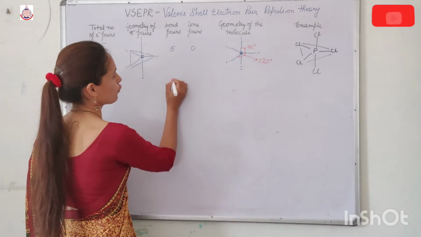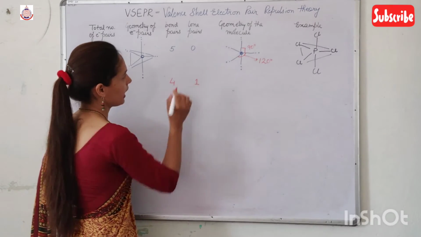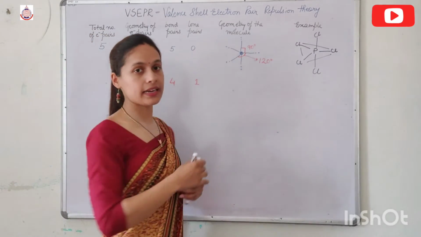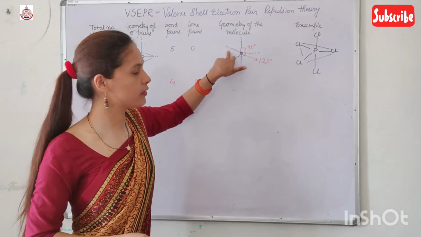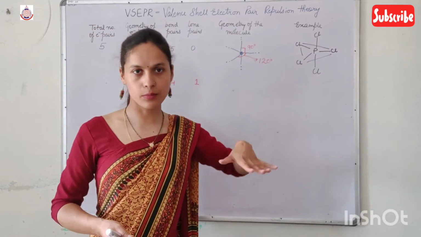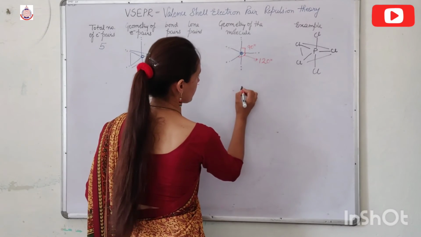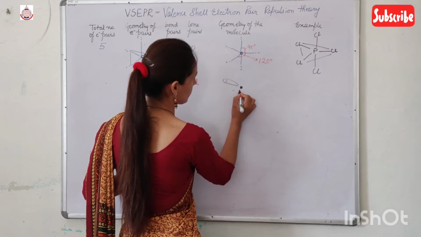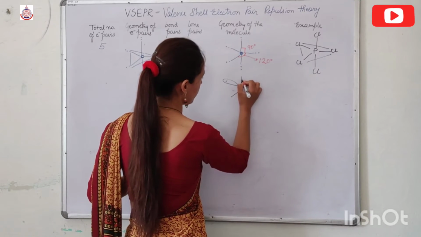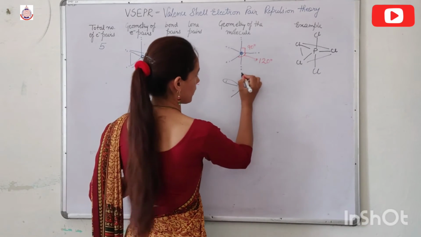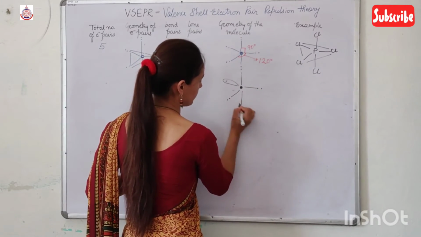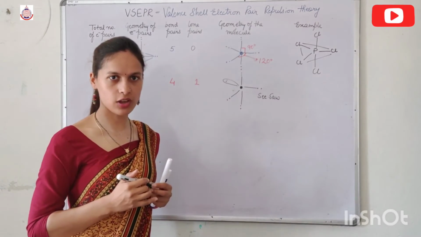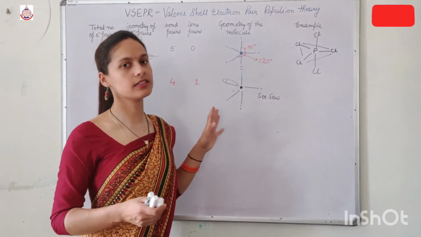Now if we have 4 electron pairs as bond pairs and 1 as a lone pair, then the bond pair which is on the base is removed. So it becomes like this. Here is the central atom, 1 lone pair, then bond pair, bond pair, bond pair and bond pair. And this distorted geometry is known as seesaw. You played on a seesaw? So the geometry looks like a seesaw.